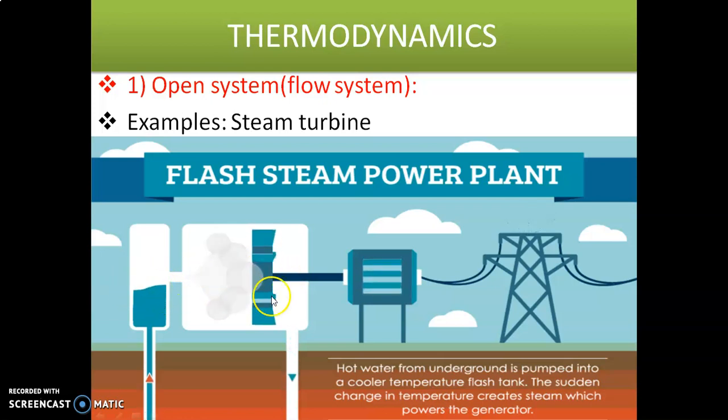So this steam is rotating the turbine blades. Whenever the turbine rotates, the generator will run, and electricity will be produced by this steam. So here energy and mass both are crossing the system boundary. So this is also one of the examples for the open system, steam power plant.